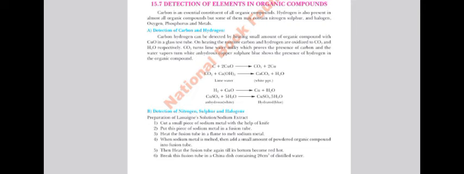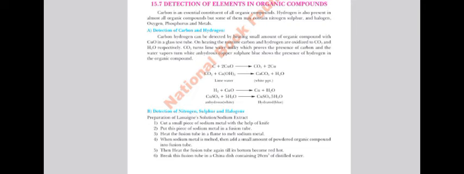So here's the summary. Due to carbon and hydrogen, you heat them, you add them into an organic compound. As soon as heat comes, they accept oxygen. Carbon dioxide turns lime water from colorless to milky. Carbon dioxide was detected. Copper sulfate was present, which was anhydrous. We are using it because that color change will help us to detect the presence of water molecules. As soon as it changes color, we come to know that there was the presence of carbon and a water molecule present. Earlier it was not available, but then it gradually was added into the reaction.